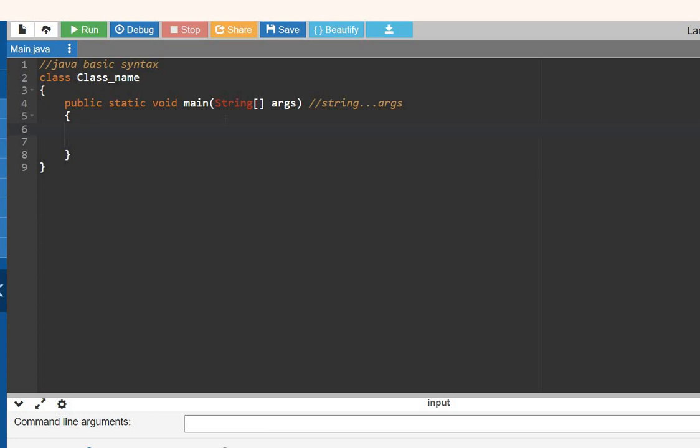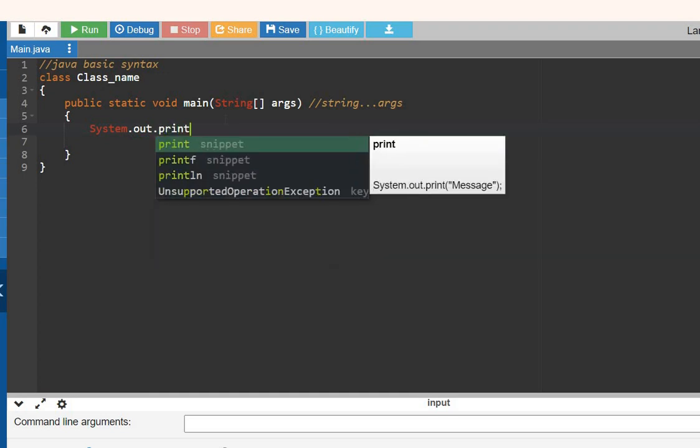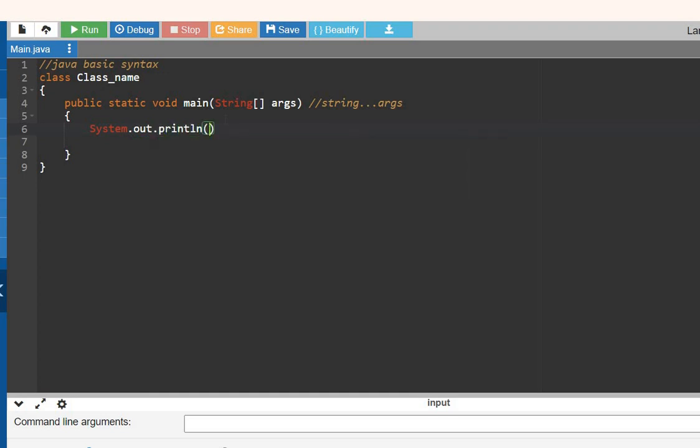You have to know this statement also: System dot out dot, and you can use print or println. I will tell what is the difference between print and println. Welcome, I want to print welcome. Okay, this is the code which we are executing right now.